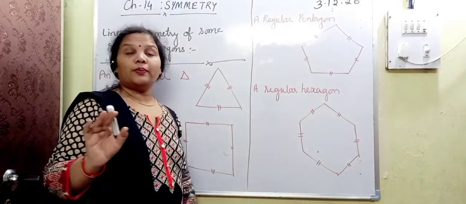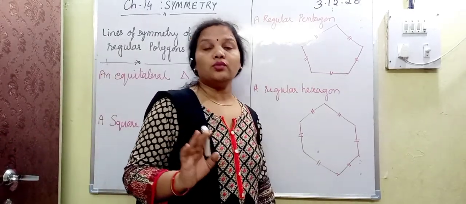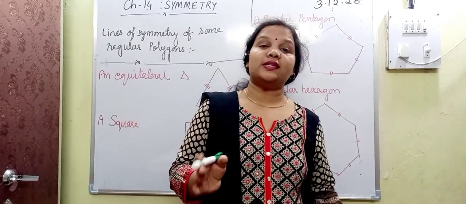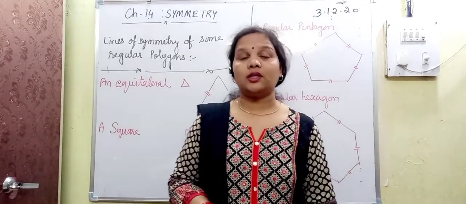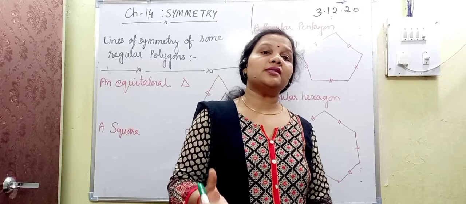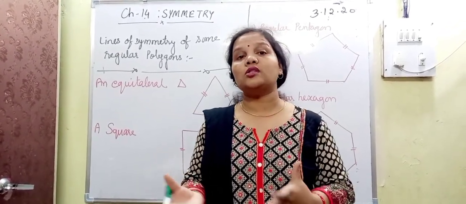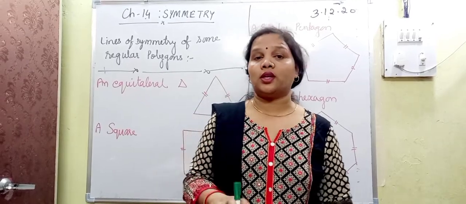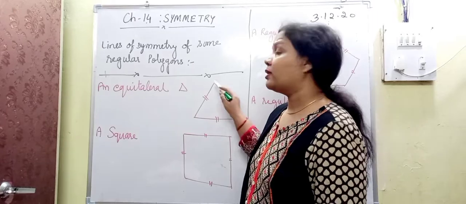The other topic is lines of symmetry of some regular polygons. So you all know what a polygon is? A polygon is basically a closed figure which is made up of different line segments, right? So the least number of line segments needed to form any closed figure is what? 3 line segments are needed, and this is a triangle. A triangle is made up of 3 line segments.